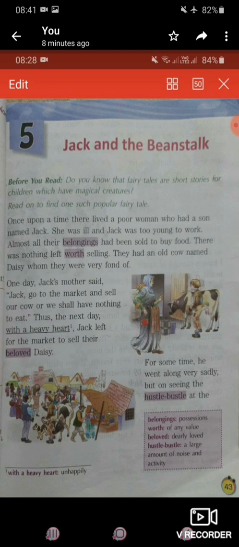There was nothing left worth selling, and one day came that they had nothing in their home to sell in the market or wherever they go. They have nothing left worth selling. Okay. Now what is left with them? They had an old cow named Daisy whom they were very fond of. Okay. Only that cow was left whose name was Daisy, and they loved that cow very much. Okay. They both loved that cow very much.